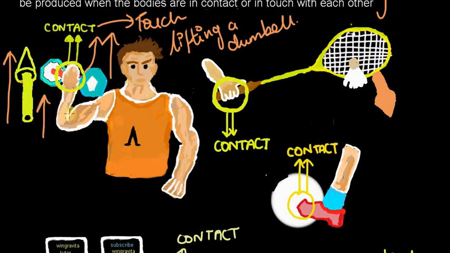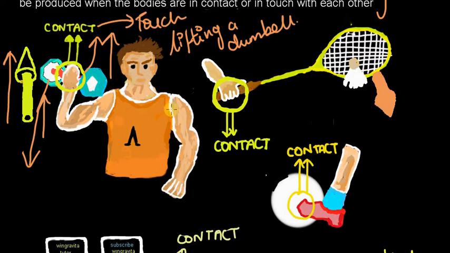This force is being generated by this person, and that generated force can only be exerted on an object when there is contact between those two objects. Let's say the dumbbell is just down and he is not touching it, just standing there.